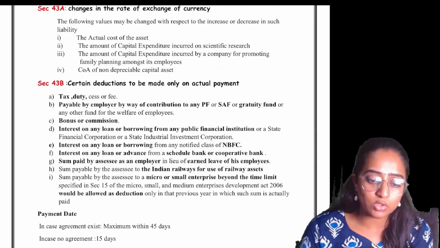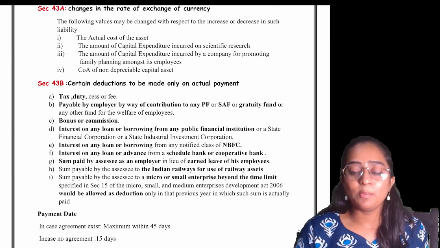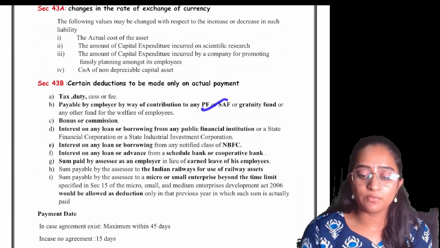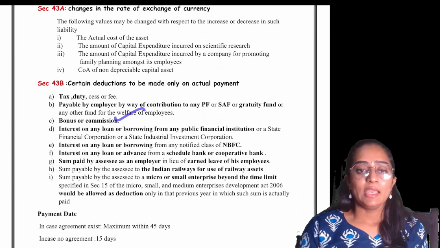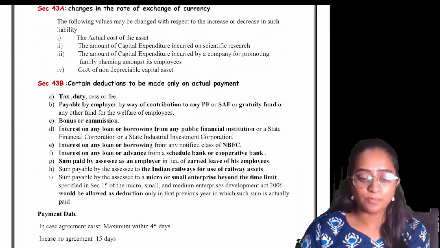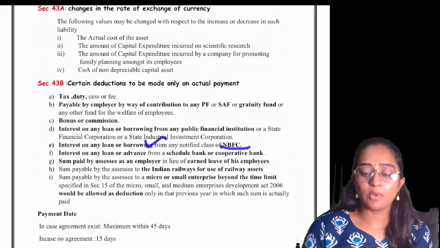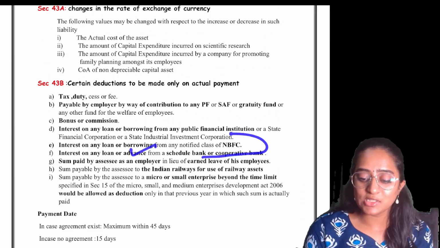Clear? Out of those: duty, tax, cess, or fee; any sum payable by the employer by way of contribution to any provident fund, superannuation fund, or gratuity fund; bonus or commission; interest on any loan or borrowing from any public financial institution; interest on any loan or borrowing from any class of NBFC; interest on any loan or advance from a scheduled bank.